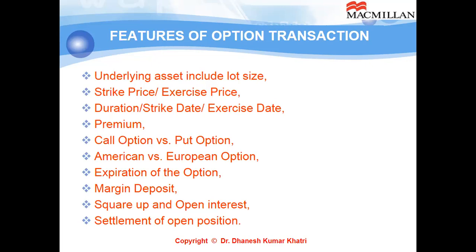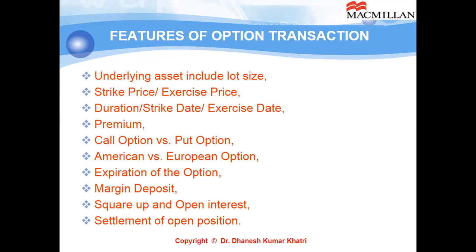Exercise date. Now, since exchange traded derivatives are a kind of standardized derivatives product. By standardized derivatives product, I mean a derivative contract in which certain parameters are regulated by the regulating exchange, the exchange where the contract is being traded. So the exchange decides, let us say if we have purchased a call option for the month of April. Now when can you exercise? If it is a European option, it can be exercised only on the last day of the expiry. Now April has got 30 days. On which day? And the exchange has notified it.